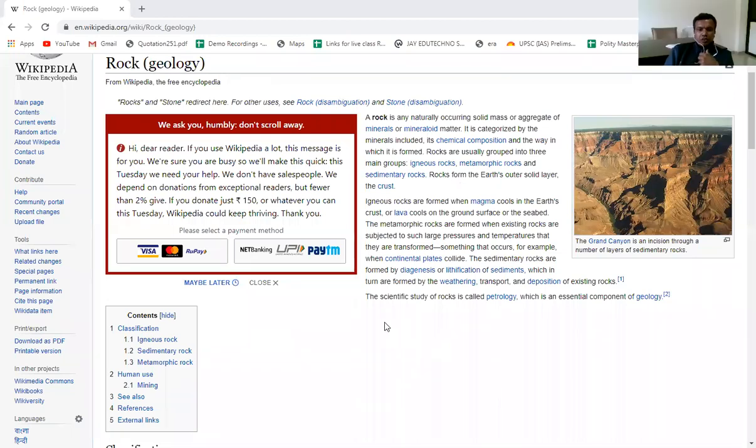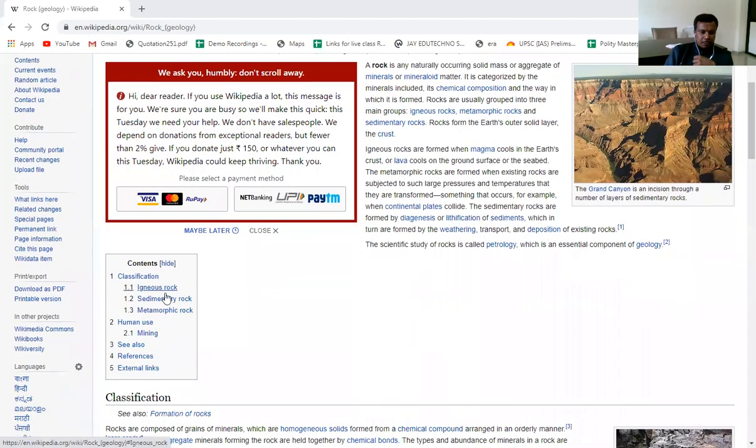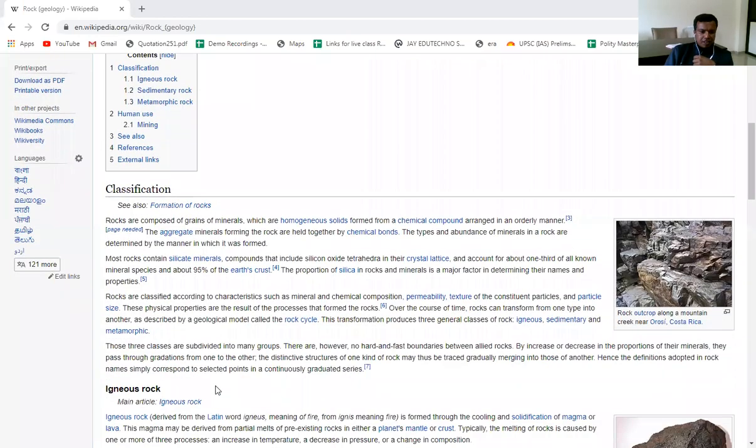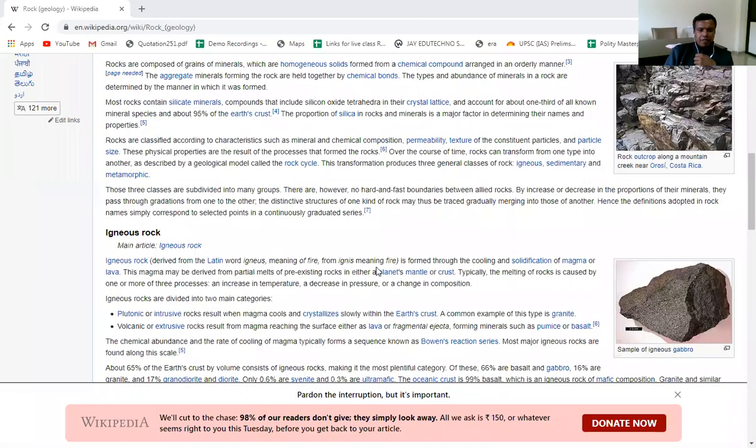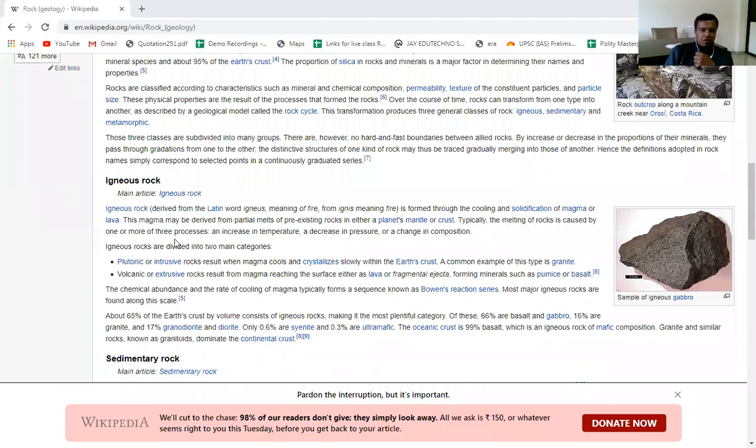So going to that, the scientific study of rocks is petrology. Today we will discuss igneous rocks again, the classification that we have discussed. The Latin term igneous means fire, and igneous rock is formed through the cooling and solidification of magma or lava. The magma may be derived from partial melts of pre-existing rocks in either a planet's mantle or crust. Typically, the melting of rock is caused by one or more of three processes: an increase in temperature, a decrease in pressure, or a change in composition. That is not required.